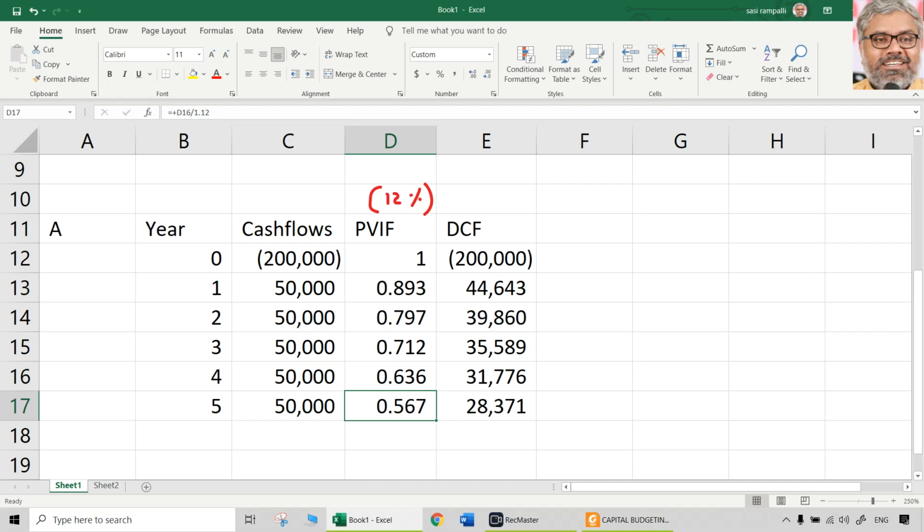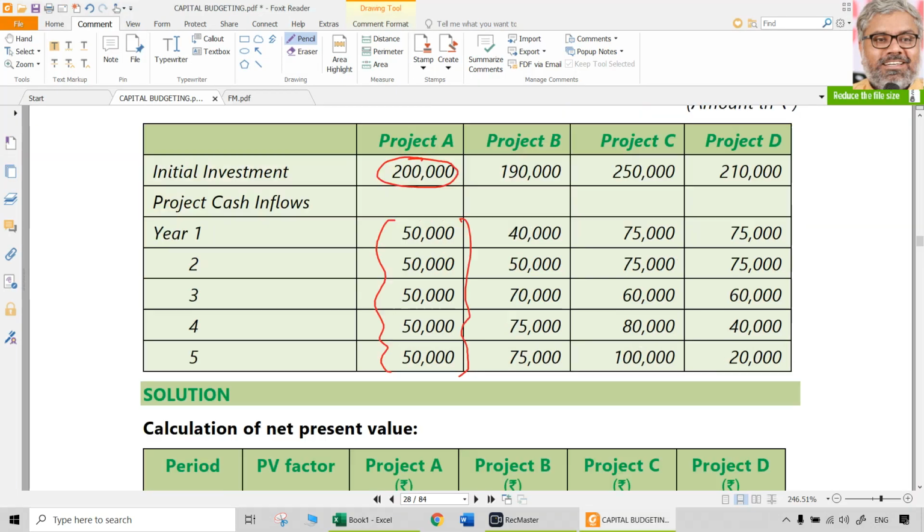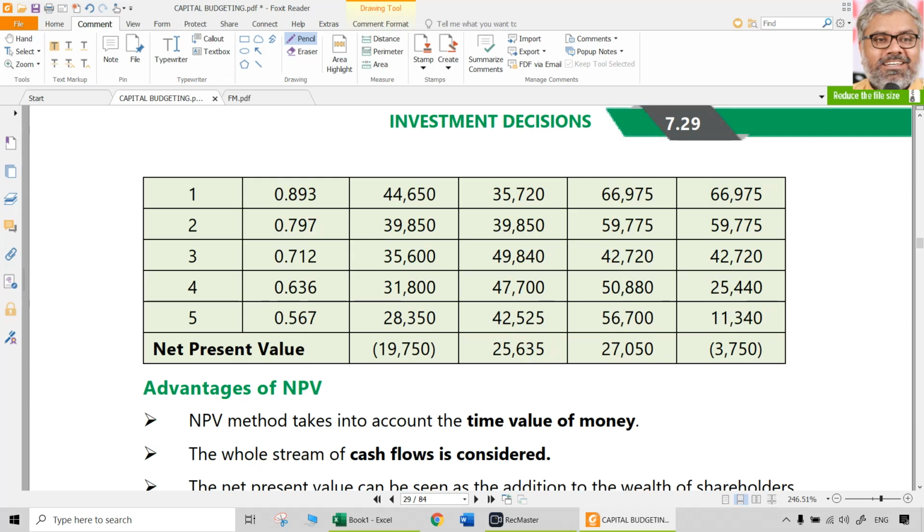Then naturally the next step is multiplication of the cash flows with the PVIFs. You have to do that on paper. Then total all of them. Then that gives around 19,761 as negative NPV.